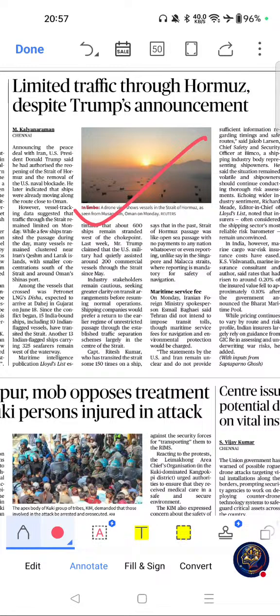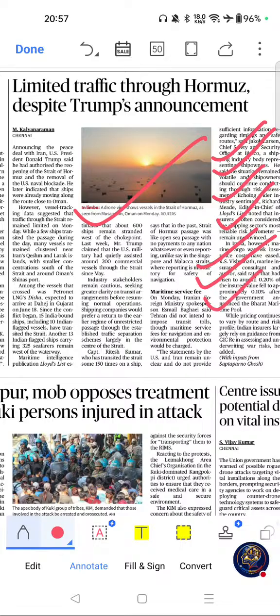If you see the importance of this article, it illustrates the impact of geopolitical conflicts on global supply chains, and this is relevant for maritime economics and logistics, and this is important for understanding insurance and shipping risk. Please go through this one. Questions have appeared on maritime security, global trade routes, energy transportation. Please go through this one.